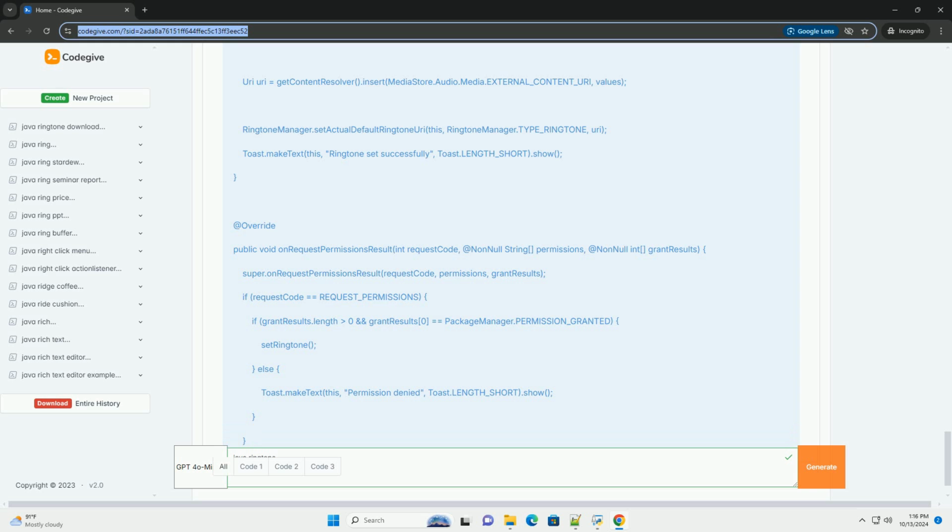Step 3, create the user interface. Open activity_main.xml and design a simple interface with a button to set the ringtone and an edit text to input the path of the ringtone file. Step 4, implement the logic. Now, open MainActivity.java and implement the logic to set the ringtone. Here's an example.